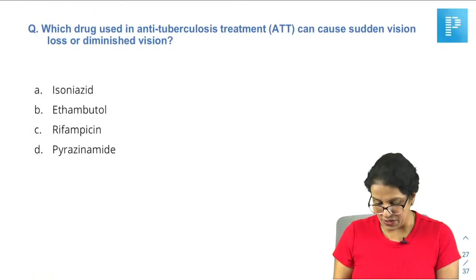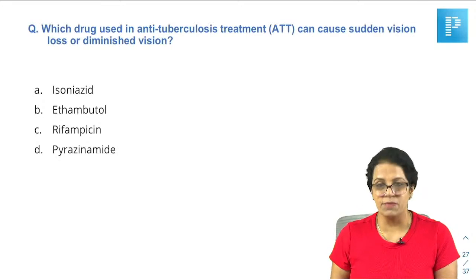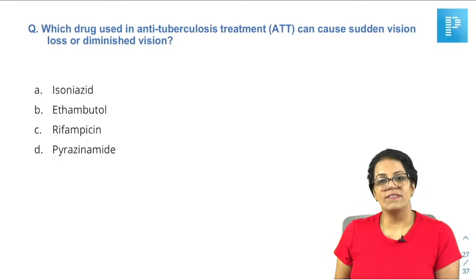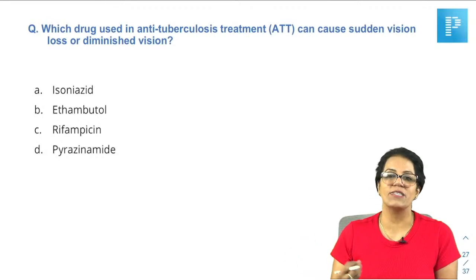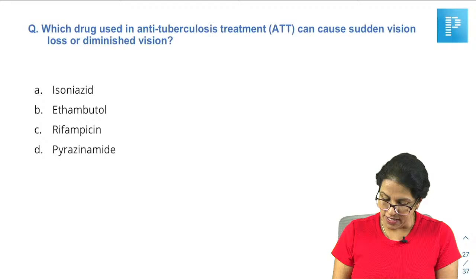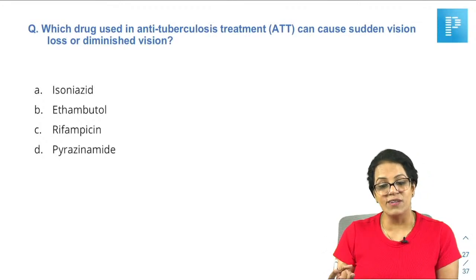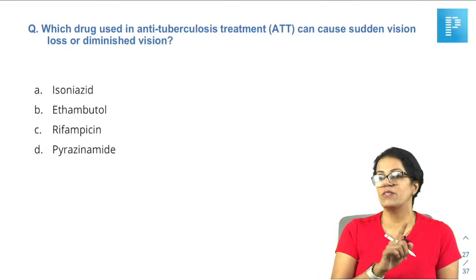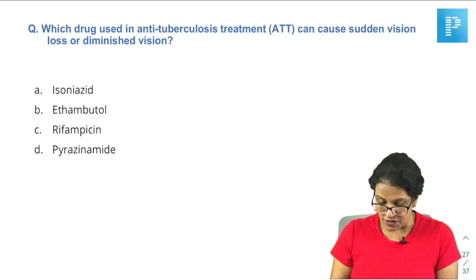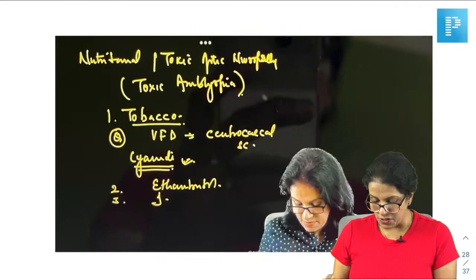We come to the next question which I've got: which drug, which is an ATT drug, can cause sudden vision loss or diminished vision? We have learned about nutritional optic neuropathy or toxic amblyopia or toxic neuropathy, correct? What were the drugs included in that? Tobacco, ethambutol, chloroquine, ethyl alcohol, methyl alcohol. Remember? And one more thing, even isoniazid can also affect the nerve. But if ethambutol is given, I should mark it. Okay, so this has also been nicely covered here.